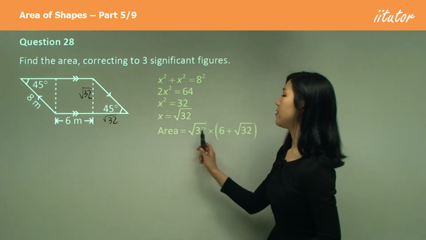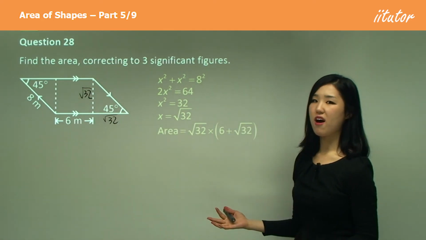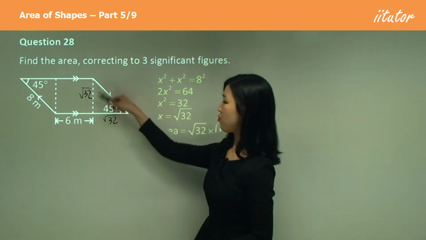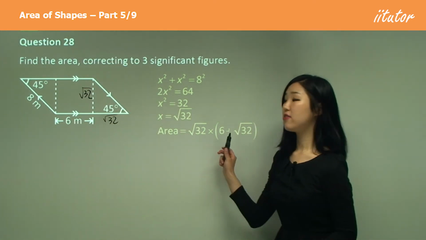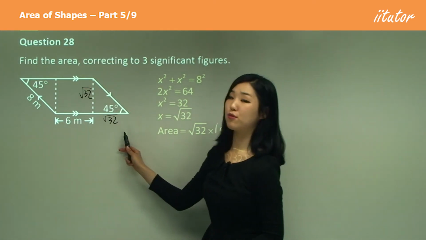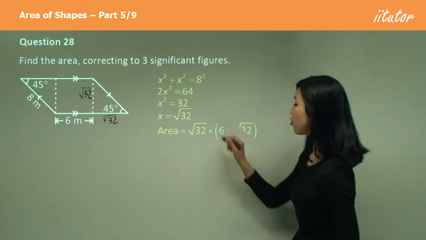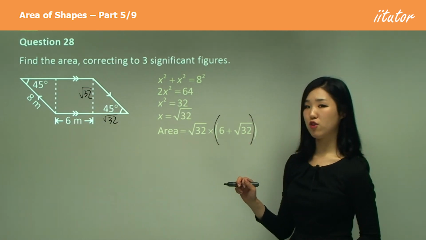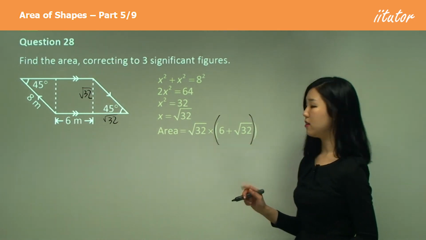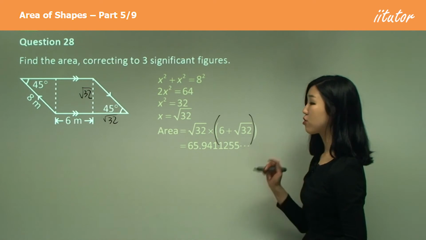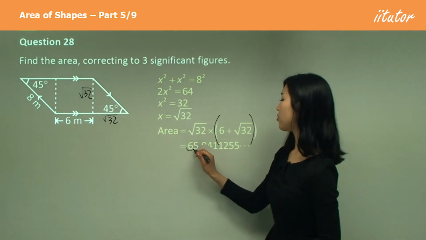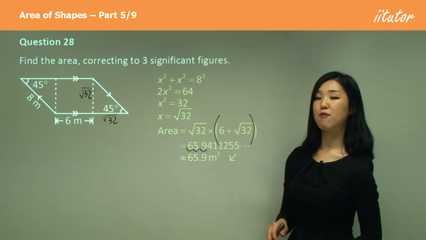The area is base times height, I'll just do the height first. Height, which is root 32, times the base, which is 6 plus root 32. Plug that into your calculator, but guys, make sure you use brackets here, okay? If you don't use brackets, you're going to get a different answer. But to 3 significant figures, it should be 65.9.